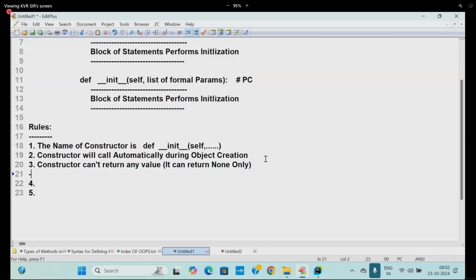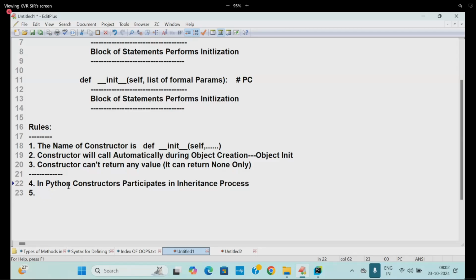Fourth and fifth are important. Of course, all are important. So the constructor will be called automatically during object creation, and its role is to initialize the object. Object initialization is done by the constructor. Fourth point: especially in Python, constructors participate in the inheritance process.